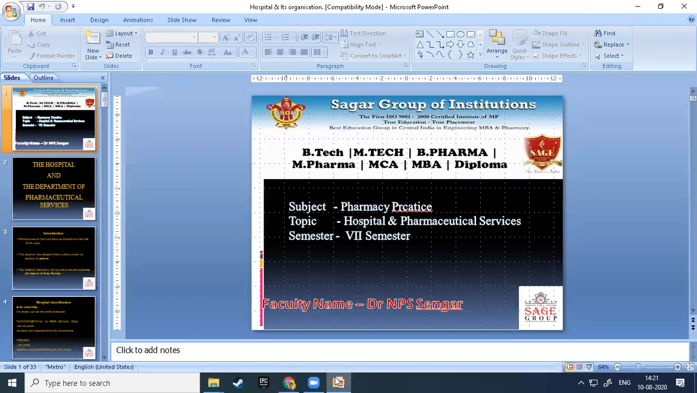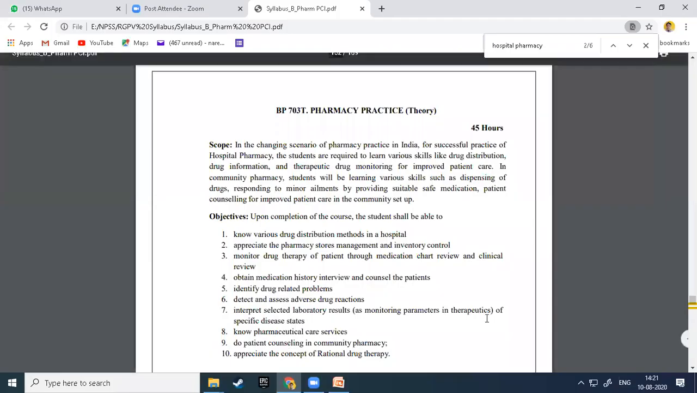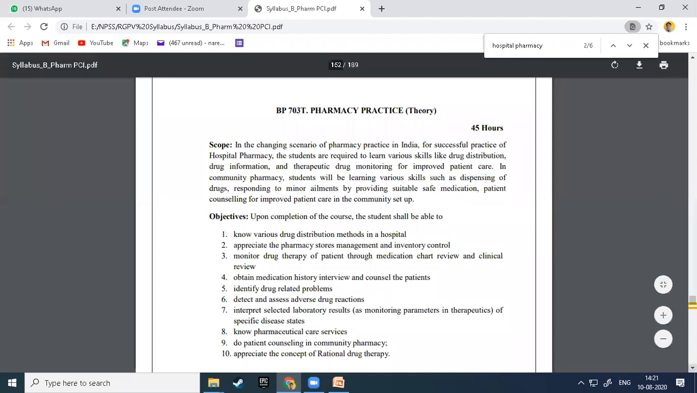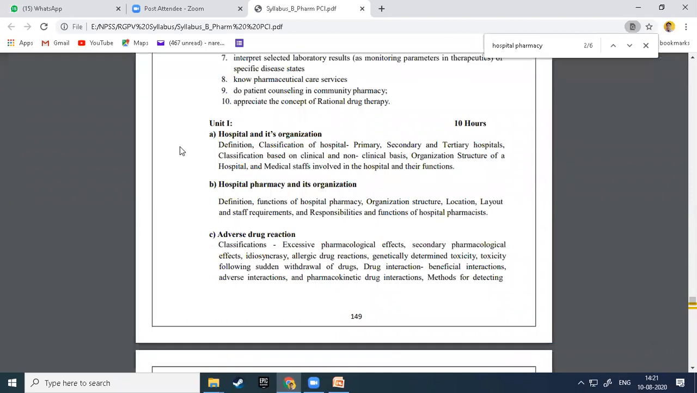Now again we go for this unit one. I told you in the previous class my unit one includes, this is unit one. You can see this, it is visible? Yes sir. It includes hospital and its organization.